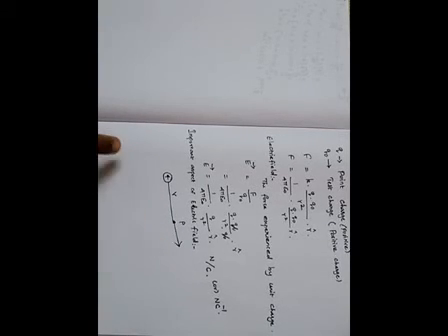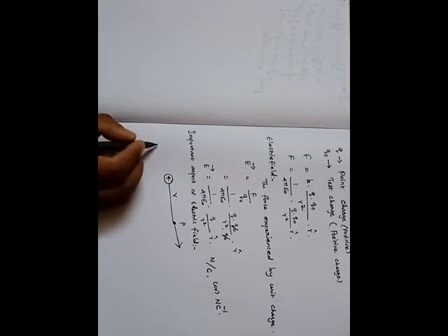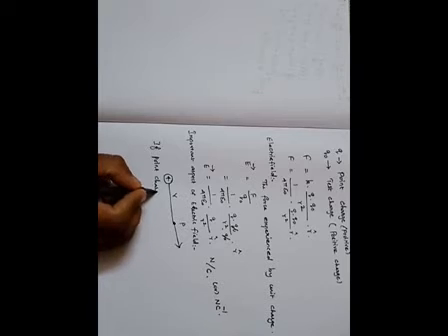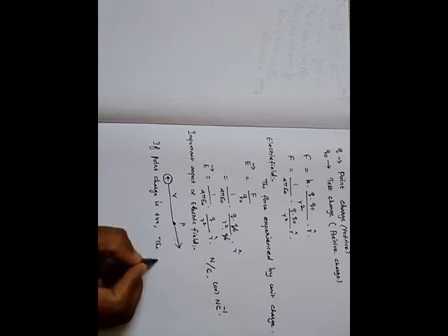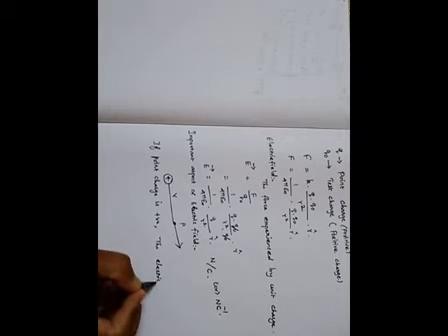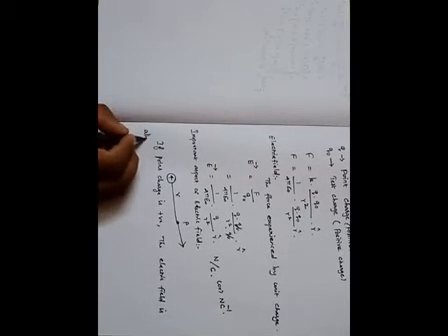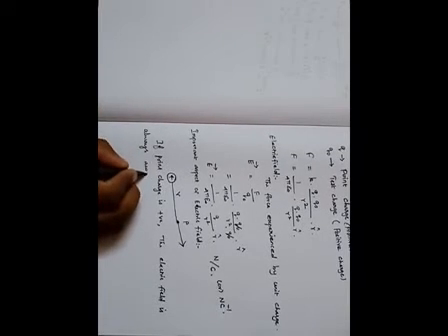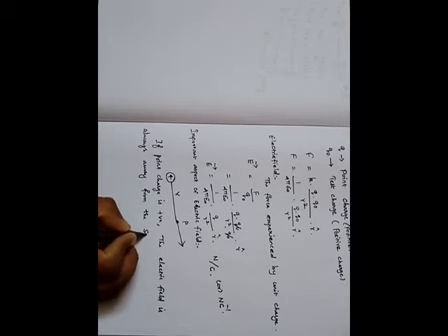So if the point charge is positive, the electric field is always away from the source or point charge.